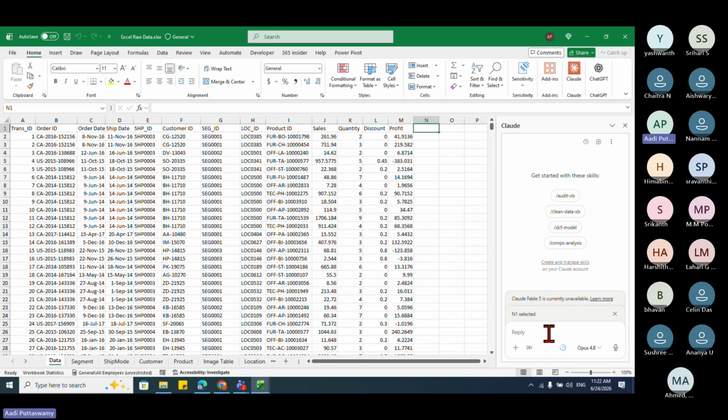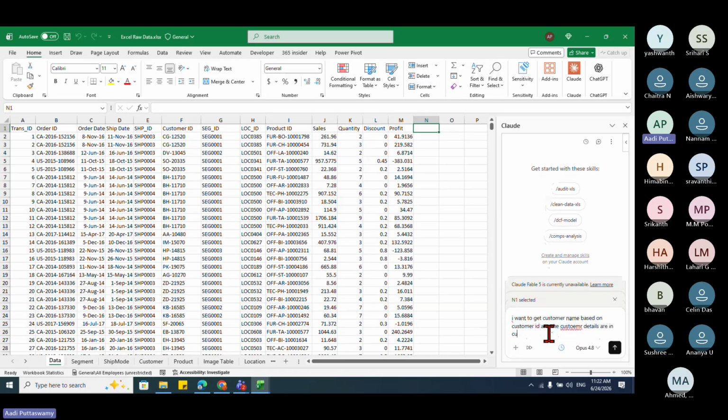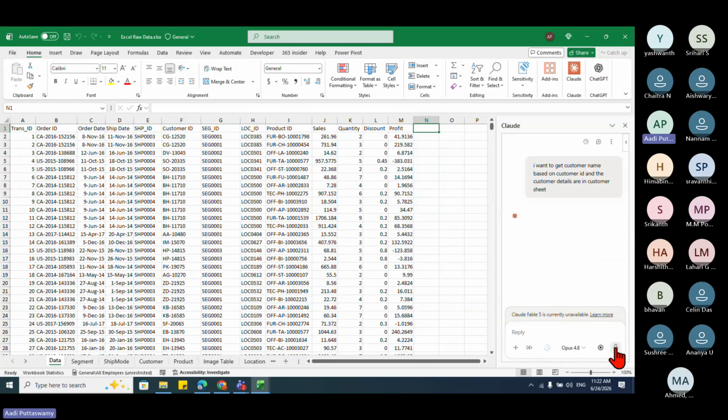Now let me go here. I'll say, I want to get customer name based on customer ID, and the customer details are in the customer sheet. Yes, run. Who is actually working? The expert. The expert is working, so let's see what it will do.